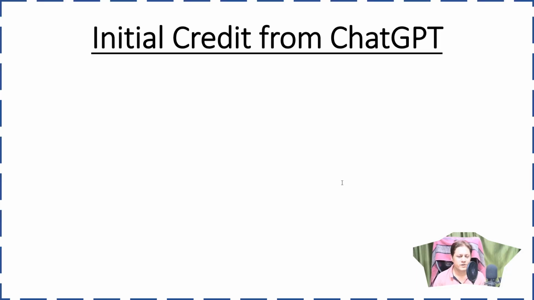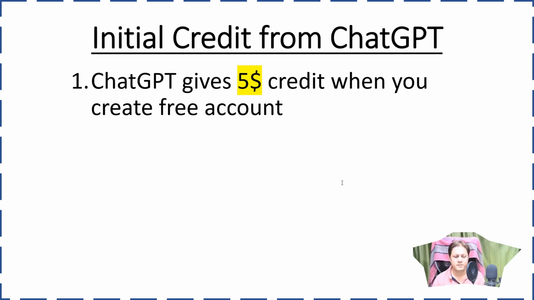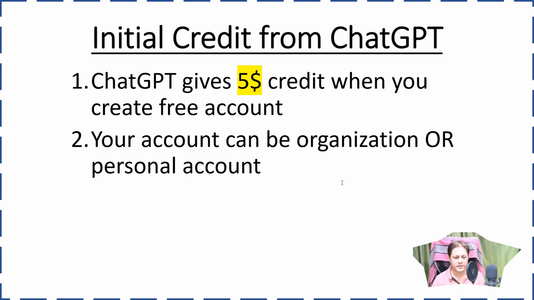Here I am giving you some very important information regarding the API stuff. So initial credit, whenever you create the account, you will get $5 as a credit for using the API integrations and trying the playground and everything.